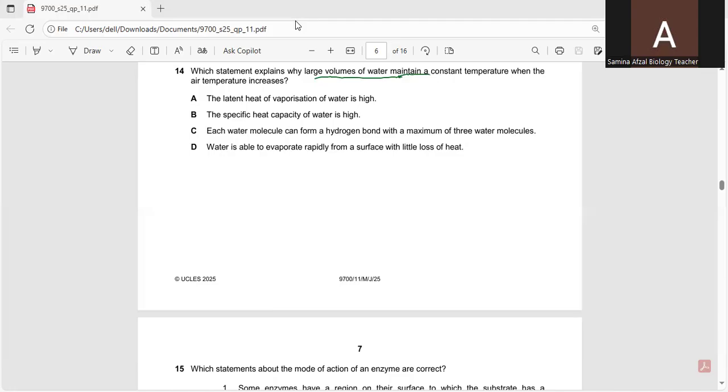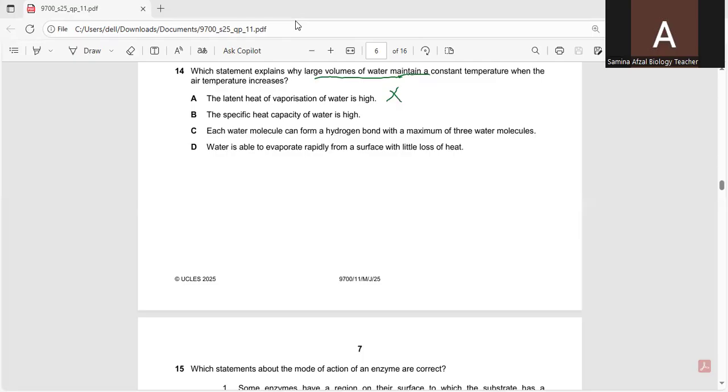This property explains why sweating is an effective cooling mechanism, since a lot of energy is required to change water from a liquid into a gas, but it does not directly explain why a large volume of water maintains a stable temperature when the air warms up. So this is not a correct option.